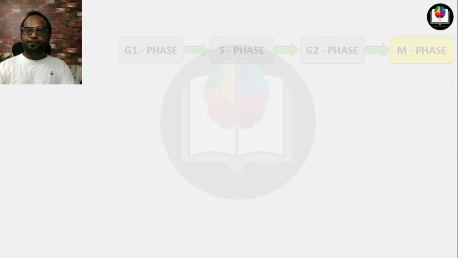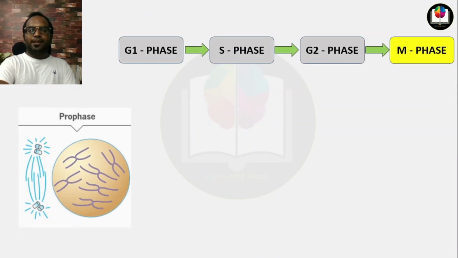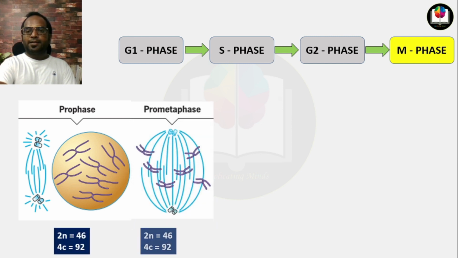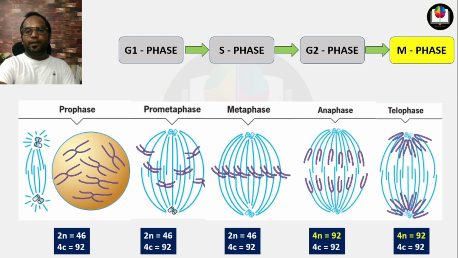Now we will talk about M phase. M phase is the mitotic phase, and it is further divided into main phases: prophase, prometaphase, metaphase, anaphase, and telophase.